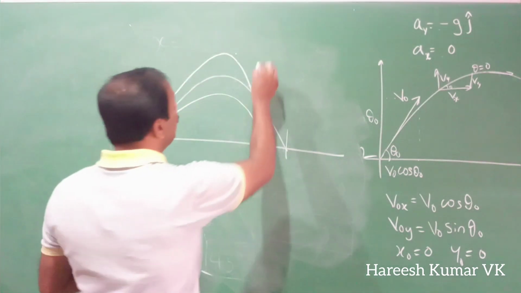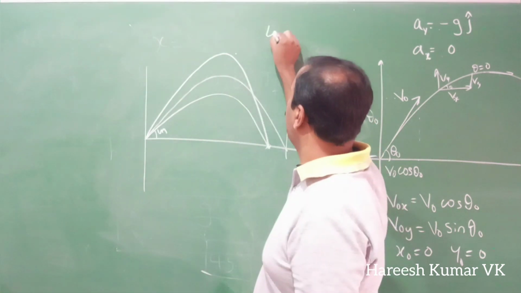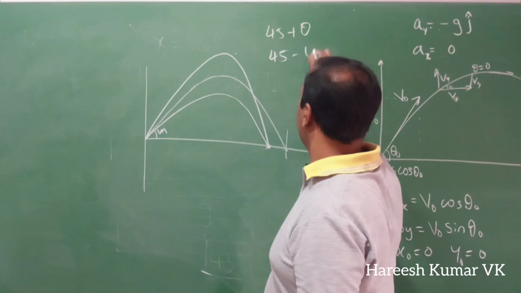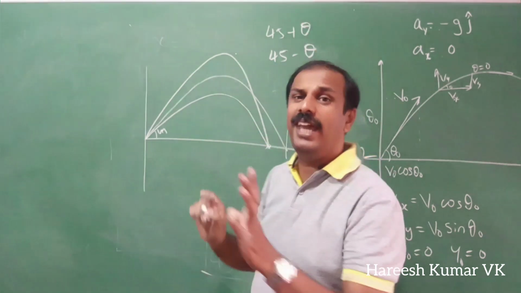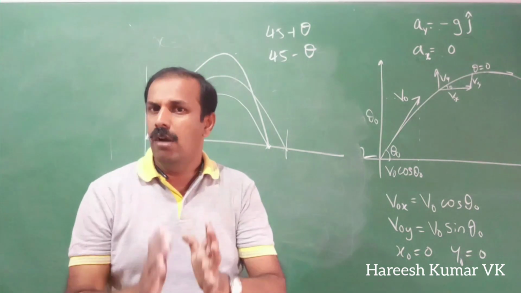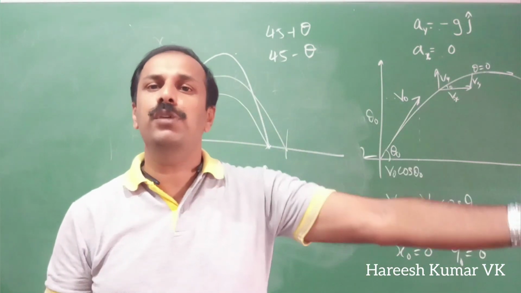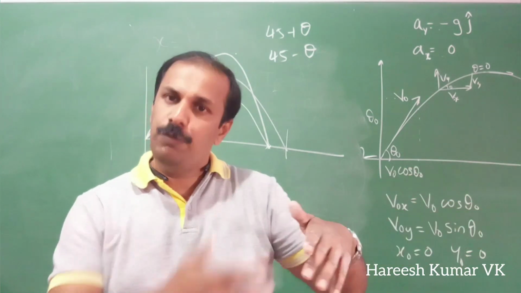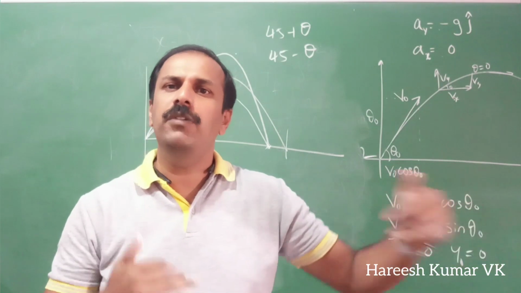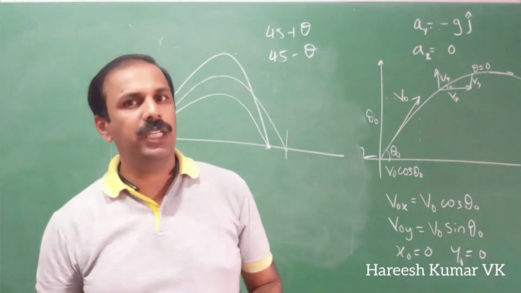That is, if our initial angle is 45 plus theta or 45 minus theta, both will have the same range. You understood? 45 degree will have the maximum range. If you add 10 degree to the 45, it will become 55. If you reduce 10 degree, it will become 35. So 35 and 55 will have the same range. Okay, that also you can mathematically prove.